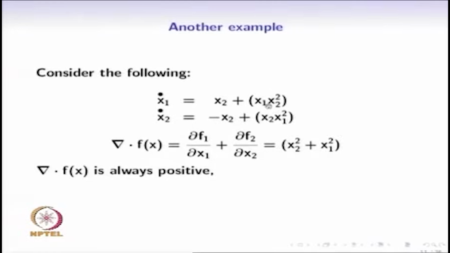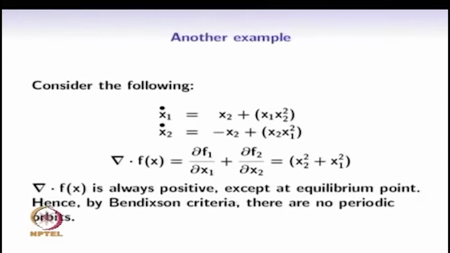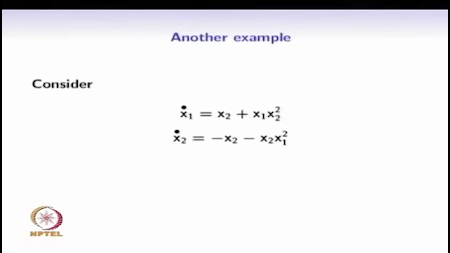This is very similar to the Lotka-Volterra predator-prey model. If it had depended on not just the product of x1 x2, but some higher order power of one of the species, then it is possible to show that the Bendixson criteria says that there are no periodic orbits. Why? Because the divergence of f is always positive except at the equilibrium point. So hence by Bendixson criteria there are no periodic orbits.